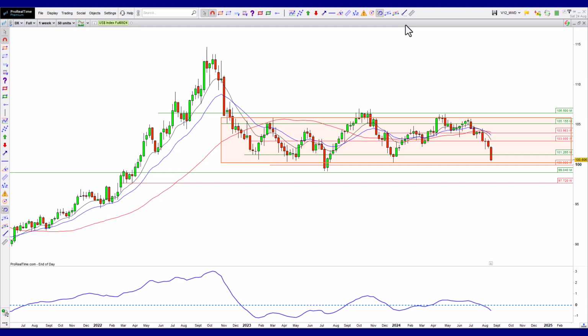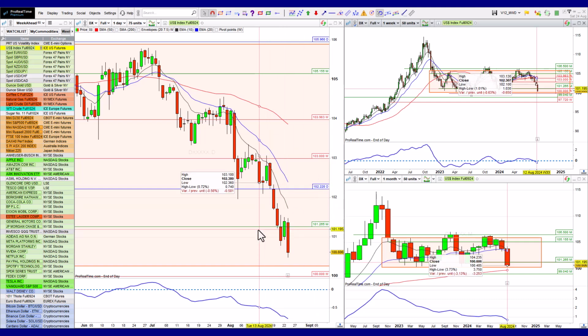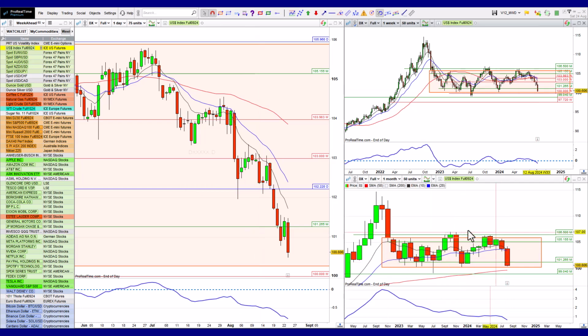So that's something that I'm going to have a look at. We are near the bottom of the range, and therefore a reversal this week or a big move up or rejection of those lows is just as likely. This is what happens when you get to the edges of a range, and you can clearly see that's where we are. So this week, the question is, will we get that, or will we see a continuation and a